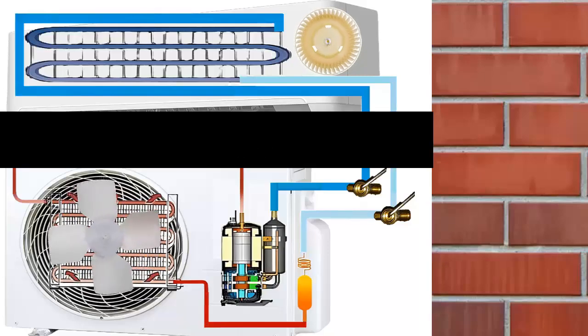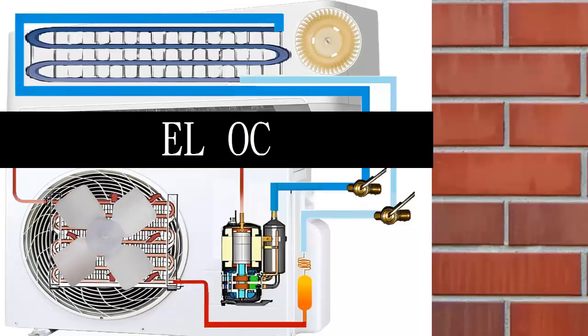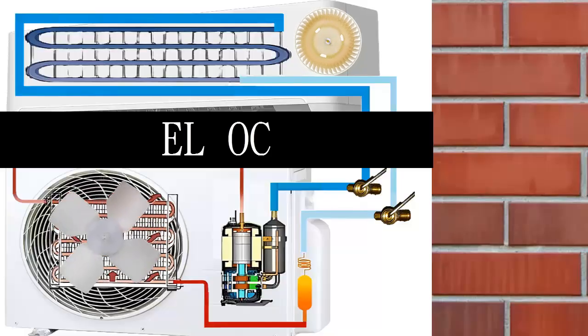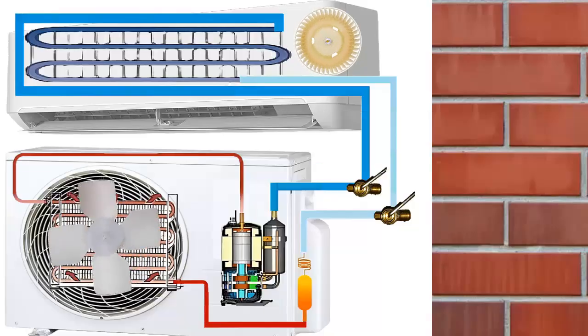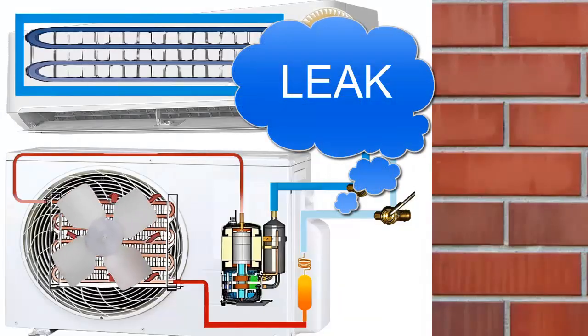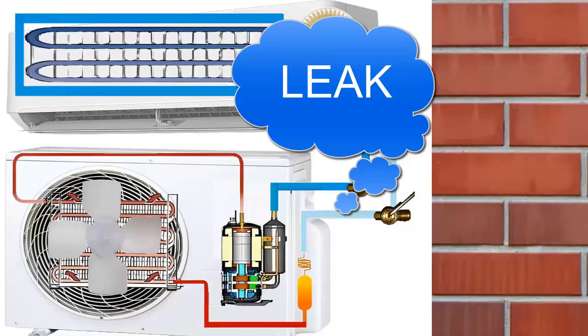The error code ELOC, also known as EL0C, is displayed on the air conditioner when the electronic control board, through sensors, detects a possible refrigerant gas leak. This guide will help you efficiently troubleshoot the problem, step by step.